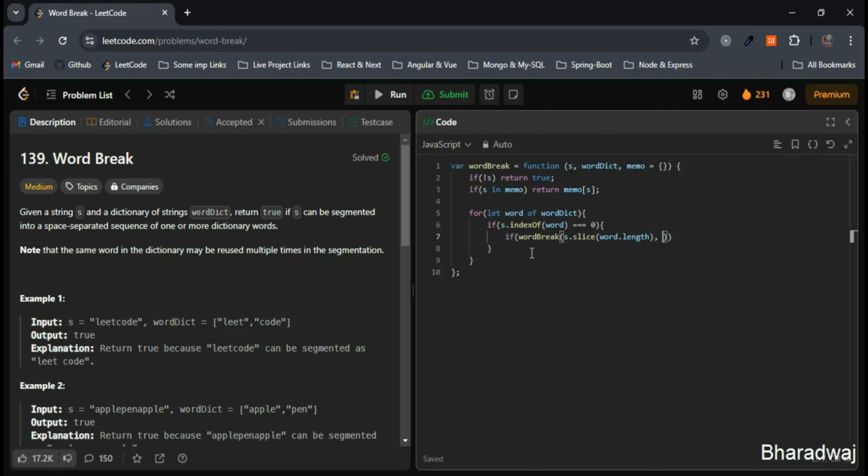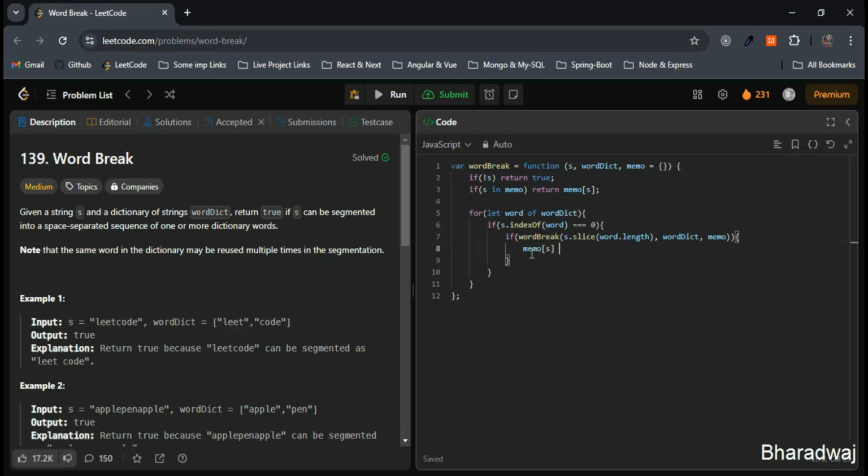So this is fine. Next, while slicing, we need word dict and memo as well, right? Word dict as well as memo, the parameters. This is fine. Next, we will memoize the result if the remaining substring can be segmented. So if the remaining substring can also be segmented, then we will memoize the result. Nothing but we will set the result to true, right?